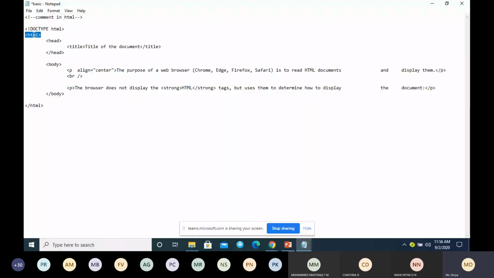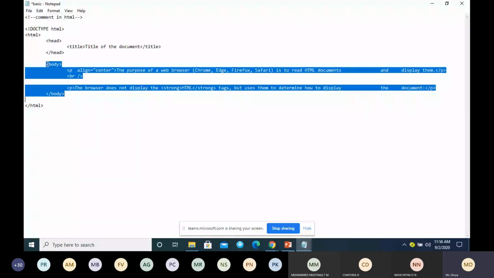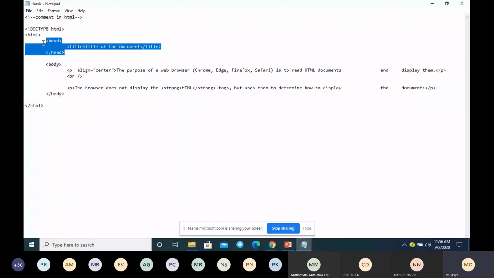Inside this root tag, we have two parts or two sections. One is the head part, and this is the body part. In the head part we write the descriptive elements of the document. It is meant for describing what type of document it is.